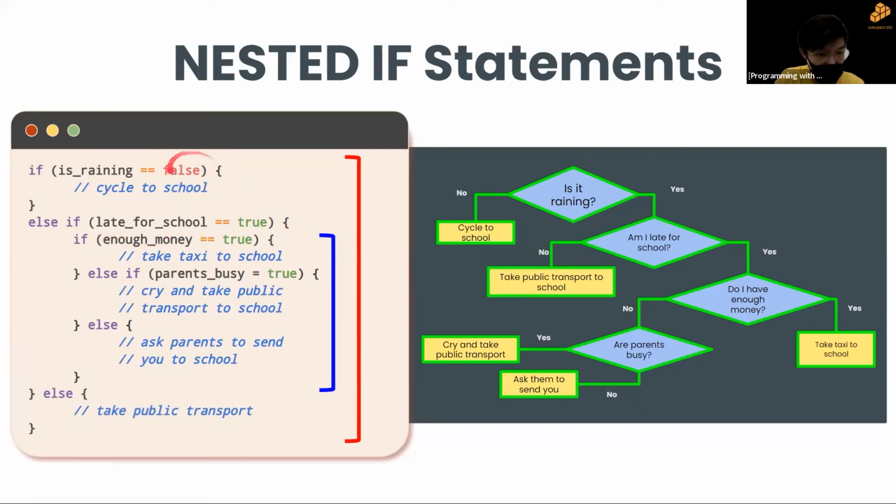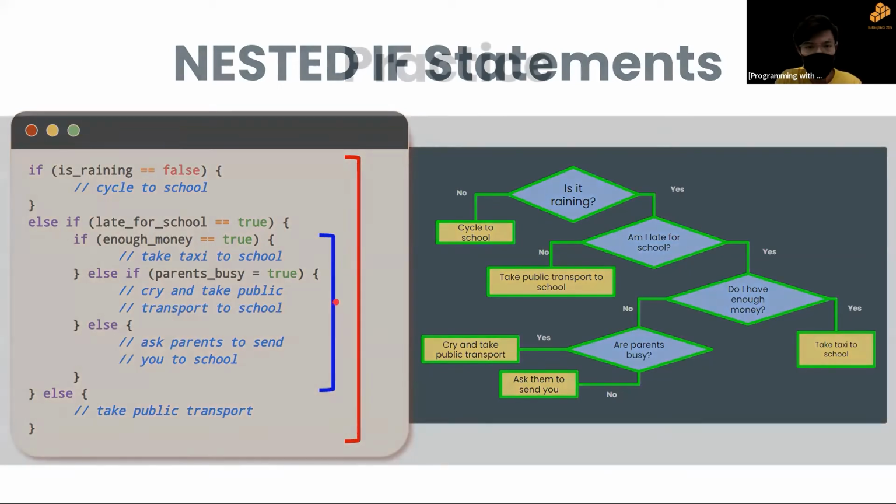If it's raining is true and late for school is false, as I said, else is the last resort, right? Else if everything on top fails, we jump here. So if everything on top fails in the if statement, we jump here. If everything on top fails in the small if statement, we jump to the smaller else. All right, so I hope that's clear. Please clarify if you have any doubts.